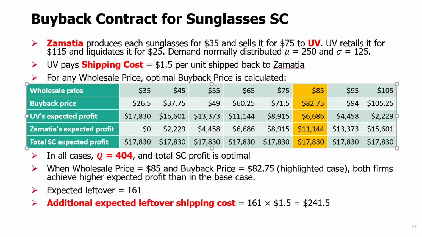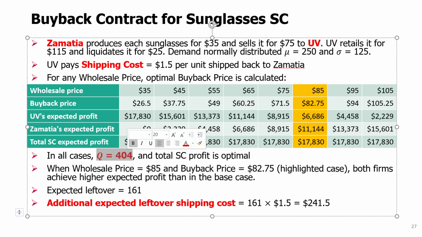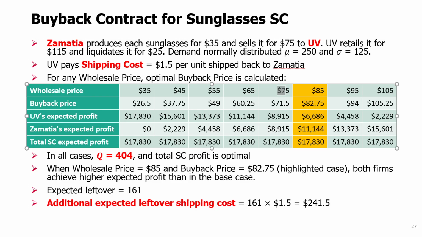But in all cases, the optimal quantity that will be ordered by UV would be 404, which is also the optimal quantity for the total supply chain. And so the total supply chain profit is maximized. So I want you to see, for example, for $75, the buyback price would be $71.50. It's actually quite generous. If it accounts for the shipping cost of 1.5, actually the salvage value for the retailer is $70. In that case, the profit of UV is almost exactly equal to the profit of Zamatia.